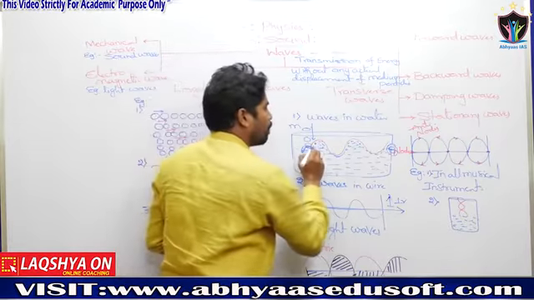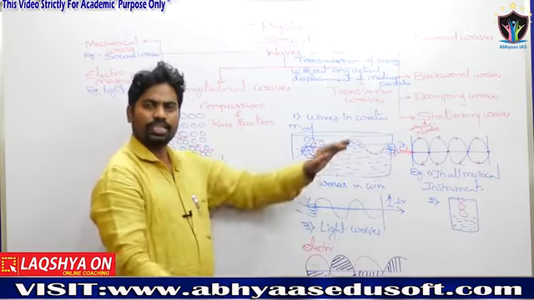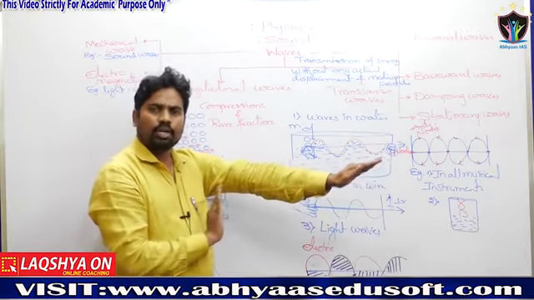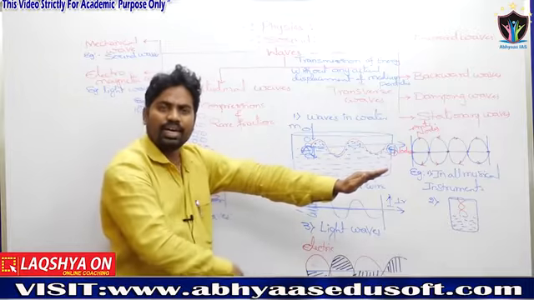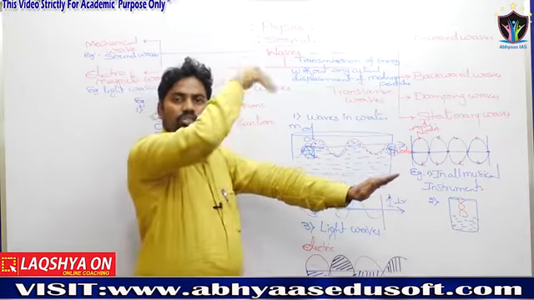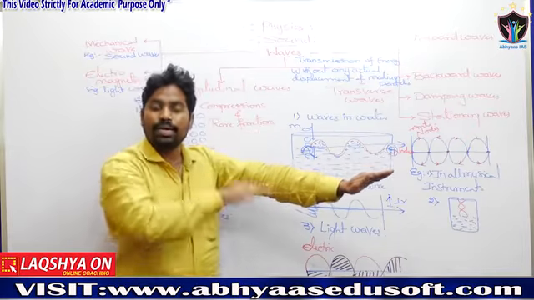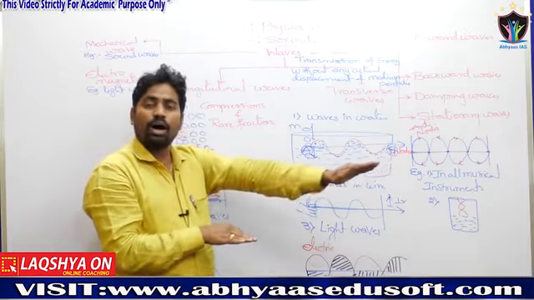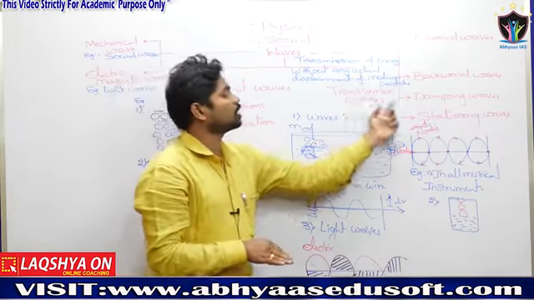This is the passing direction of energy. The water is the medium. Once the water moves in the upward direction, that is a crest. Once it moves in the downward direction, that is a trough: crest and trough. These are the vibrations of the medium particles, the water particles, perpendicular to the energy passing direction. That type is called transverse waves.